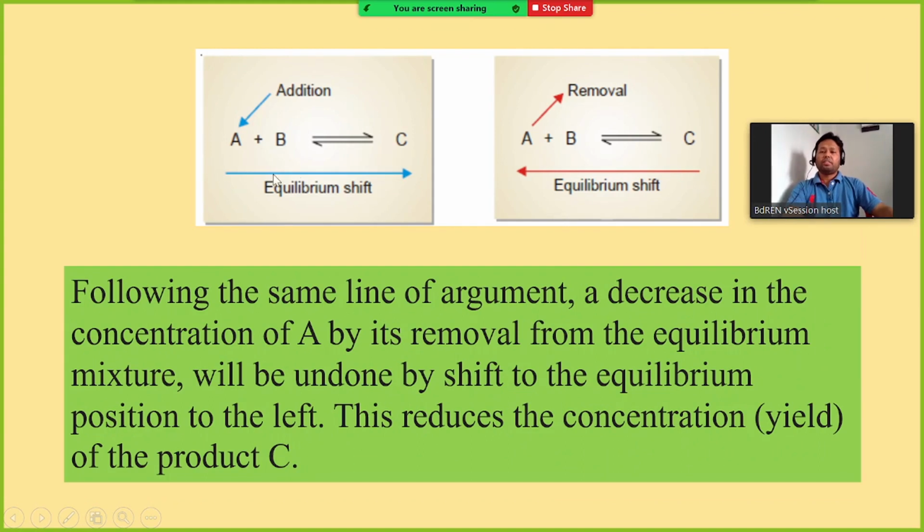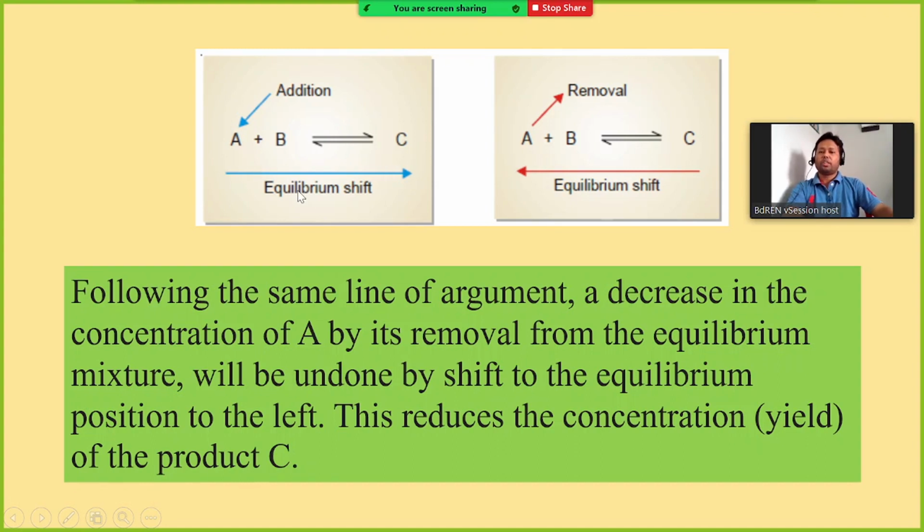Here you can see in which direction the reaction goes. If you add some of the reactants like A or B, that means more reactant, then the equilibrium will shift to the right.